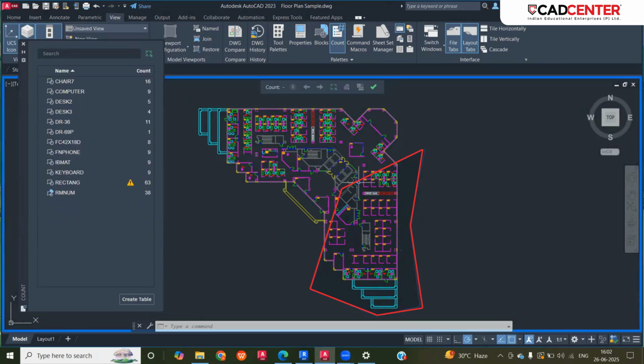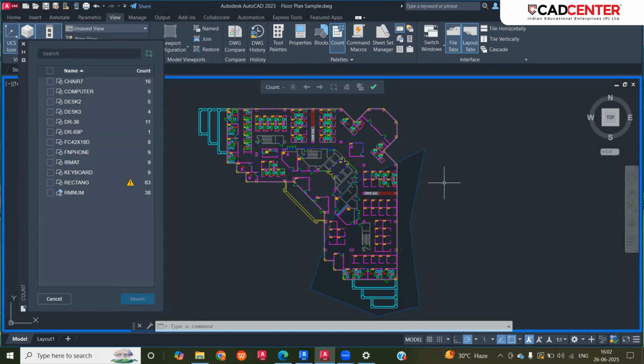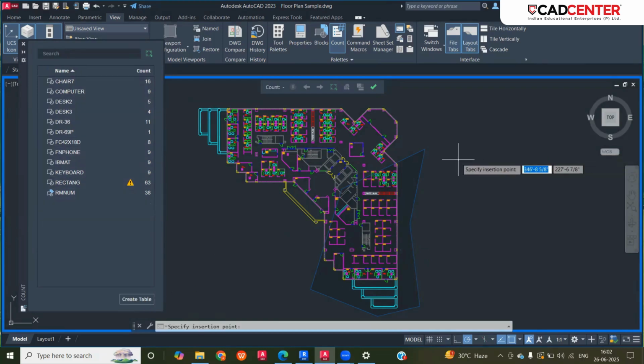So in this area, what are the blocks you are using, it is showing on the part. And this one you want to convert into a table. Click on create table. So that is displayed on the screen. And select the required components, like select all. Click on insert. It is showing as a table.